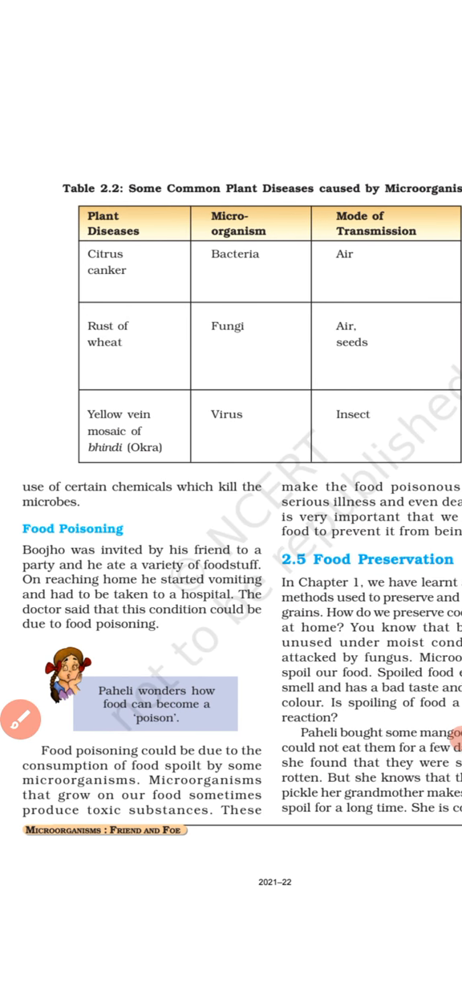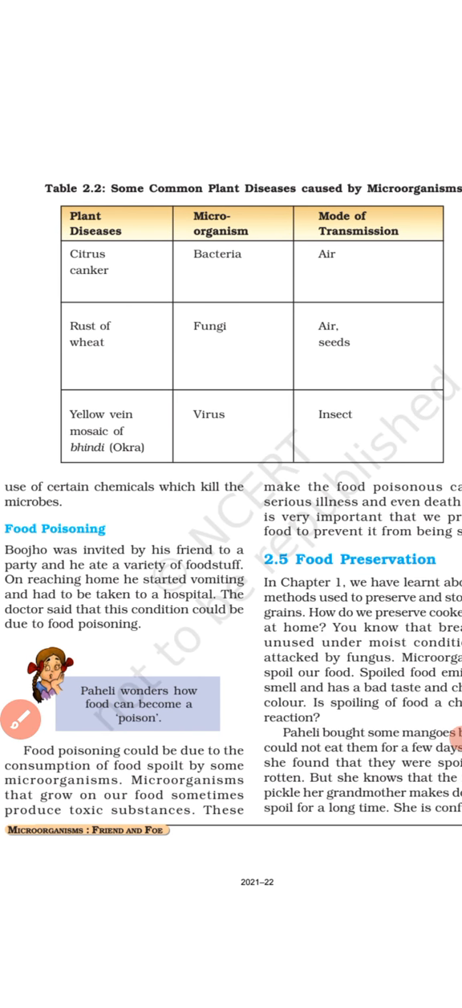Okay, so let's start from food poisoning. See, if the food is not covered properly, and if it is not stored properly, or if it is not preserved properly, then it gets spoiled by the action of microorganisms such as bacteria and fungi on it. Again I am repeating that if the food is not covered, stored or preserved properly, it will get spoiled by the action of microorganisms such as bacteria and fungi.